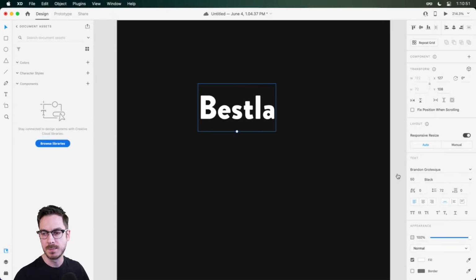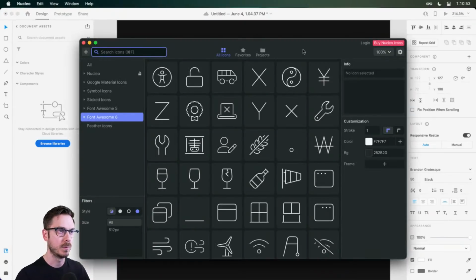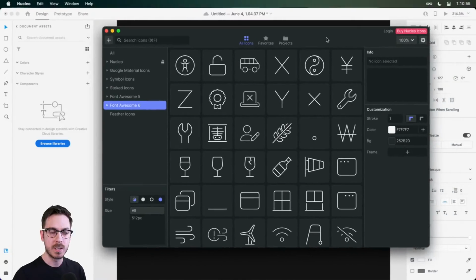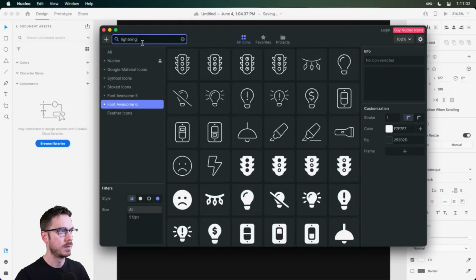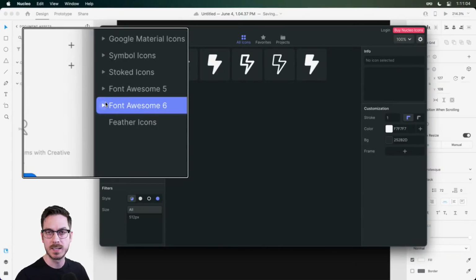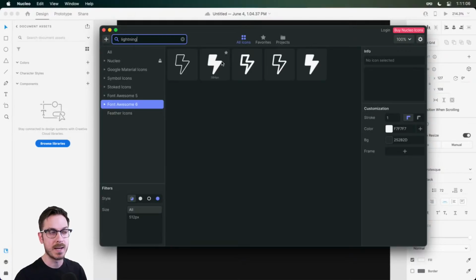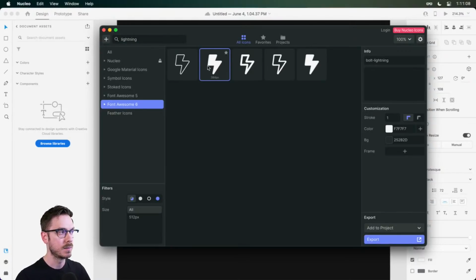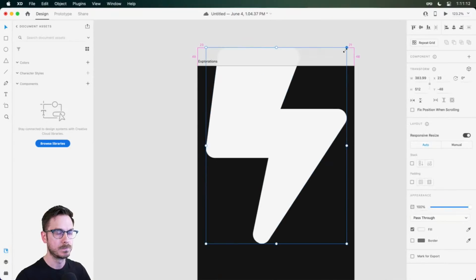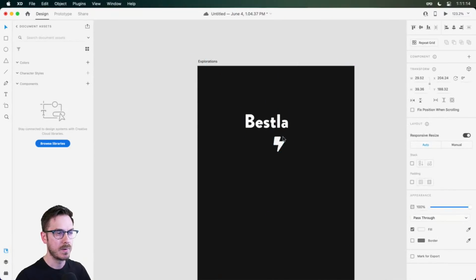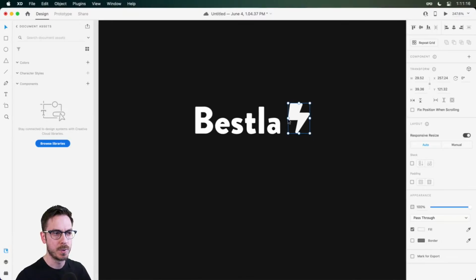So I'm going to hop over to Nucleo, which, if you haven't caught my streams yet, Nucleo is a third-party icon manager. And if I type in Lightning, I do have the Font Awesome 6 library. It's currently in beta, but I have that loaded in here. So I'm going to copy one of those and boop, paste it. There we go. And now we have a lightning bolt, right? And we'll figure out where to put this in just a moment.